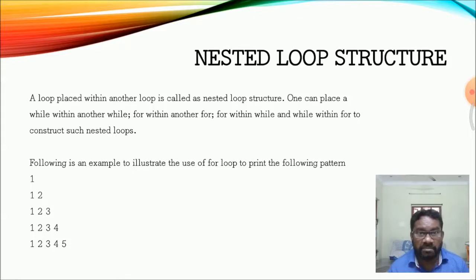One can place a while within another while loop, a for within another for loop, a for loop within a while loop, or a while loop within a for loop in the control structure. Such a controlling structure is called a nested looping statement, a nested loop structure.